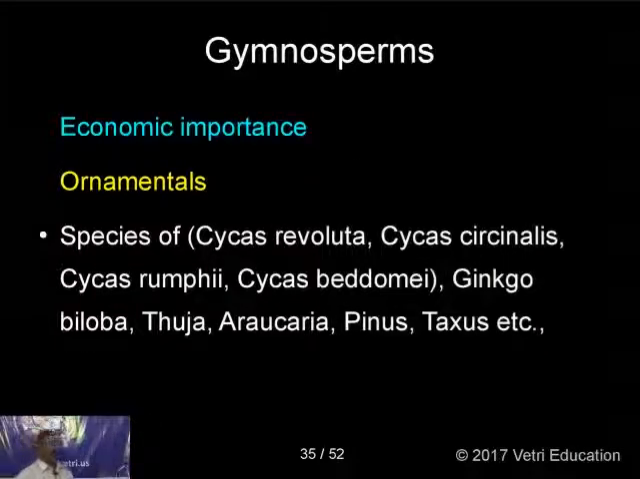That's all about the general structure and general characteristics of Gymnosperms and classification. And now the economic importance. In the beginning, you can see the ornamental plants. The majority of these plants are grown in gardens. Species of Cycas revoluta, Cycas circinalis, Cycas rumphii, Cycas beddomei. These are all garden plants. Ginkgo biloba is also grown in gardens. Thuja, Araucaria, Pinus, Taxus. These plants are all grown in gardens.